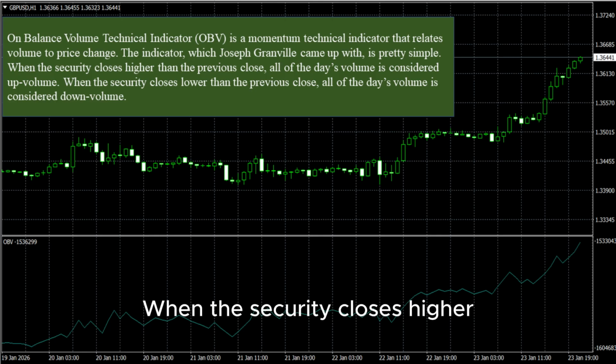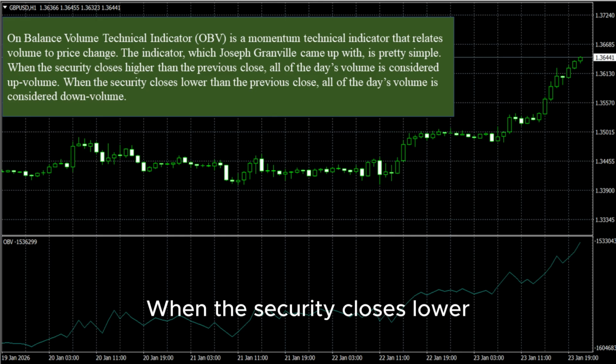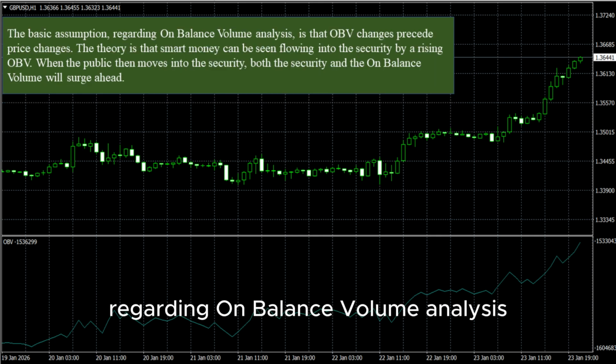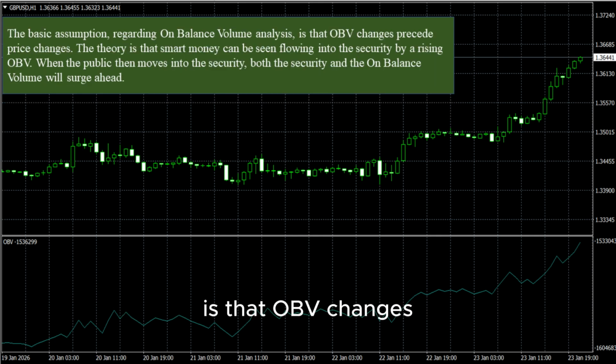When the security closes higher than the previous close, all of the day's volume is considered up volume. When the security closes lower than the previous close, all of the day's volume is considered down volume. The basic assumption regarding on-balance volume analysis is that OBV changes precede price changes.